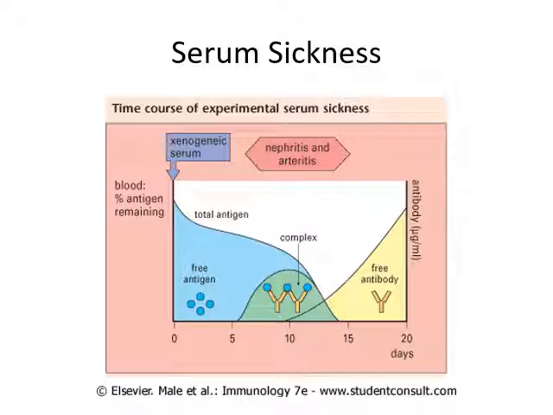So what happens when such antisera are given, then gradually you can see over here there is a greater number of antigen in the initial phase, and after some time there is development of antibody against that particular antisera. So there will come a time when there is presence of antibody which will bind with this antisera and make immune complex.